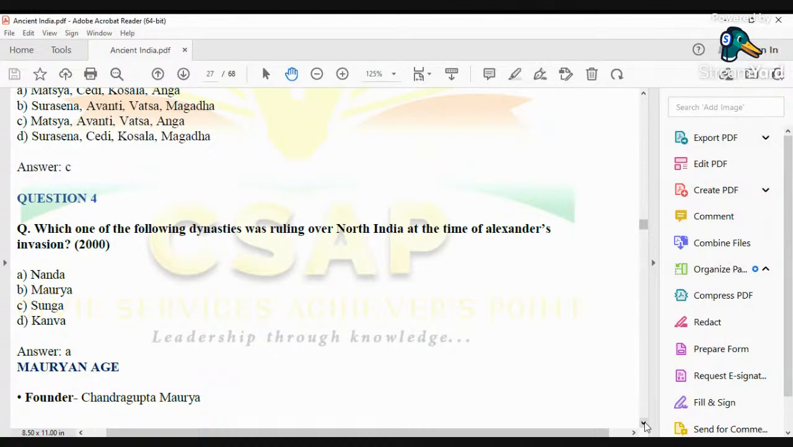Now, why did the same Alexander invade India? One of the reasons was that the northwestern part of the Indian subcontinent was under the Persian Empire. A substantial part of it. When I say northwestern part of the Indian subcontinent, I'm referring to modern day places like Pakistan and Afghanistan. A substantial portion of that part used to come under the Persian Empire before the advent of Alexander.